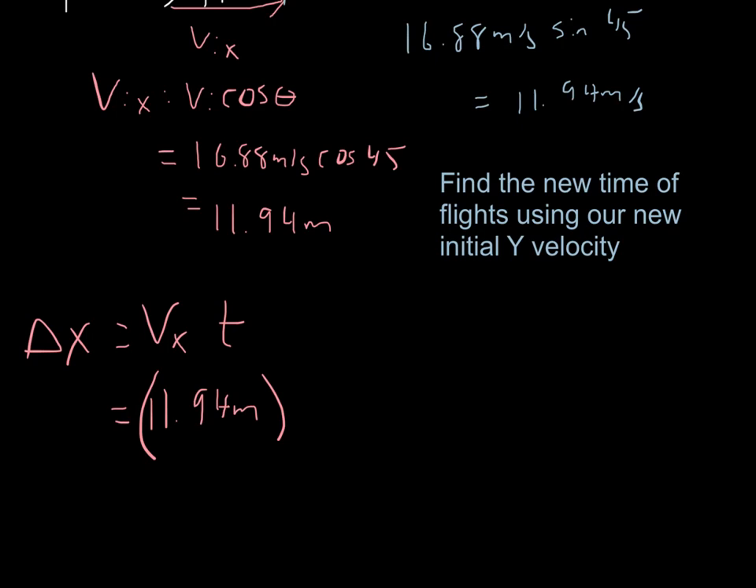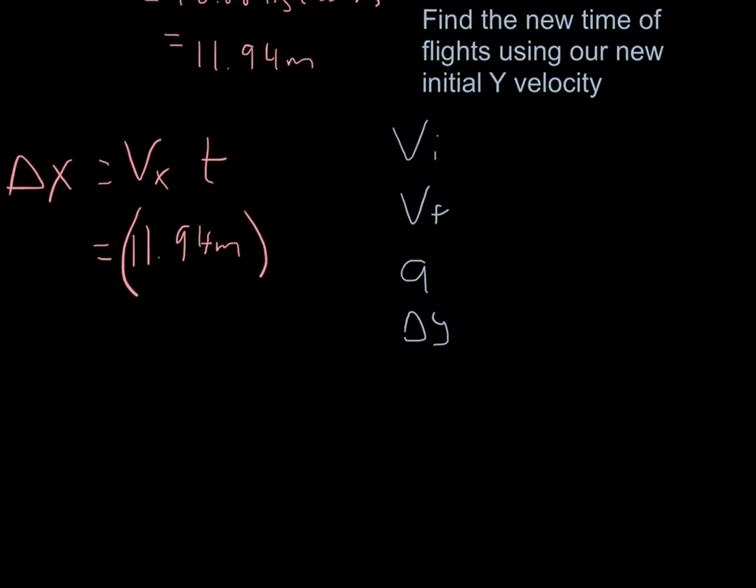Okay, so since again it is a vertical problem, it's going to accelerate. It's going to be a big 5. I've got VI, VF, A, delta y, and t. So my initial velocity is 11.94 meters per second. V final, let's skip that just for a second and come back to it. A we know is minus 9.81 meters per second squared.